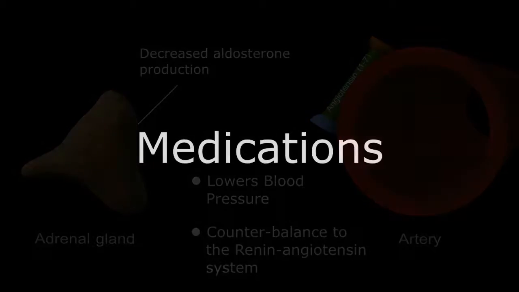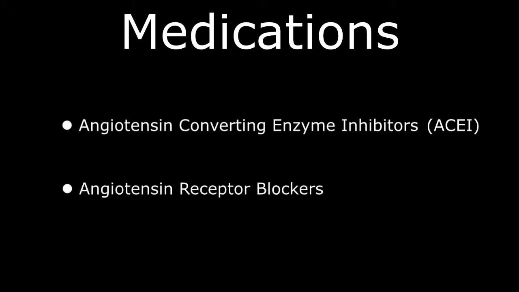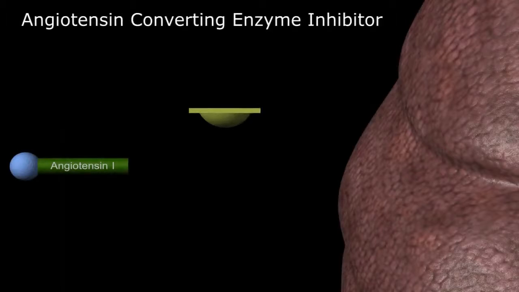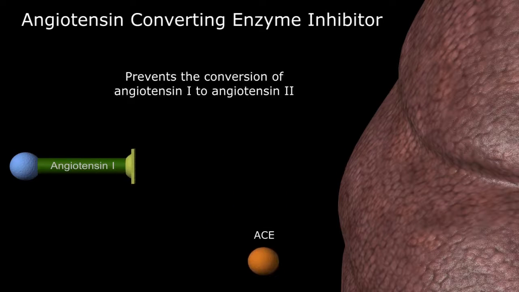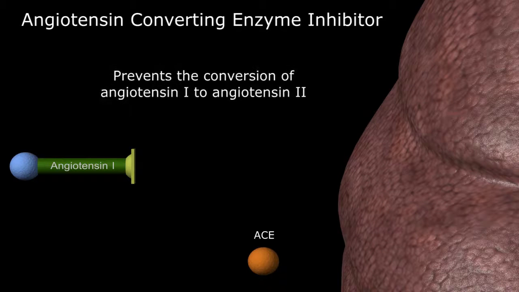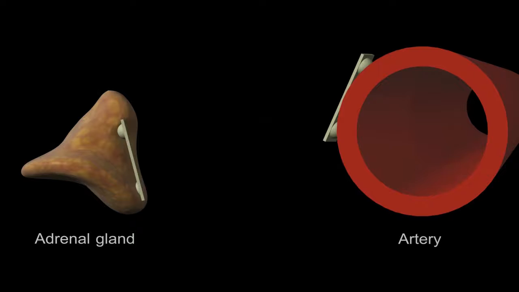There are medications that also counteract the effects of the renin-angiotensin system, including angiotensin-converting enzyme inhibitors, or ACEIs, and angiotensin receptor blockers, or ARBs. ACEIs are just like they sound, blocking angiotensin-converting enzyme from transforming angiotensin 1 to angiotensin 2. Angiotensin receptor blockers are also descriptive, working on the system a little further down the line, blocking angiotensin 2 from binding to its receptors on the blood vessels and adrenal glands.